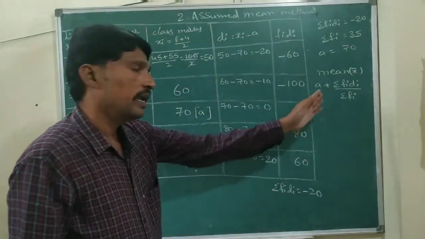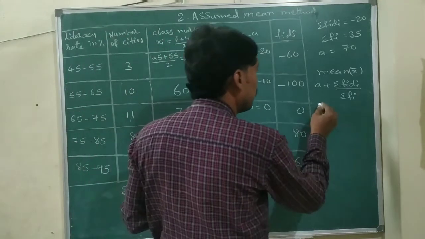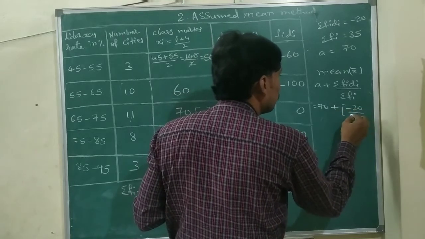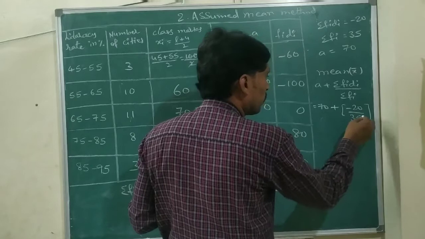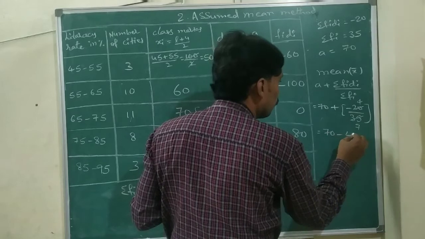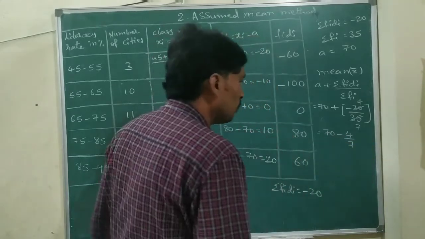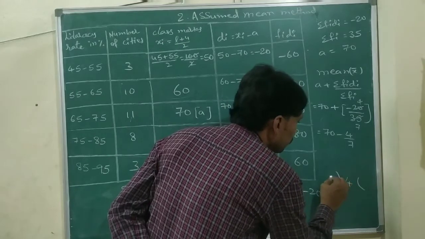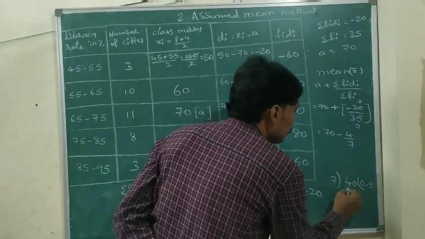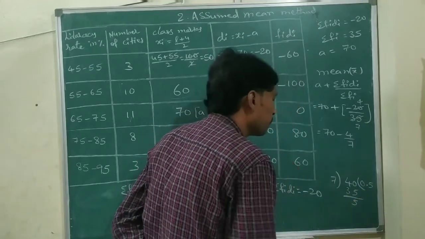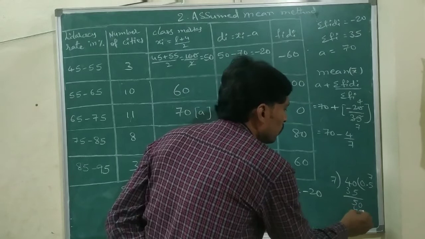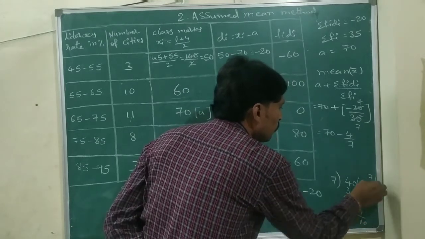So mean x bar equals A plus sigma fi di by sigma fi. The A value is 70 plus the sigma fi di value minus 20 by 35. 5 sevens are 35, 5 fours are 20, cancelling. Means 70 minus 4 by 7. Now dividing with 7: 7 fives are 35, 5 remains, 0. 7 sevens are 49, 1 remains.